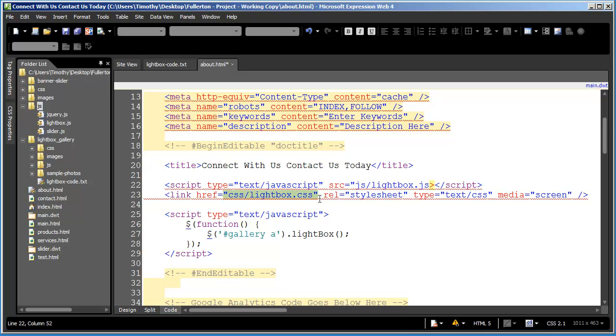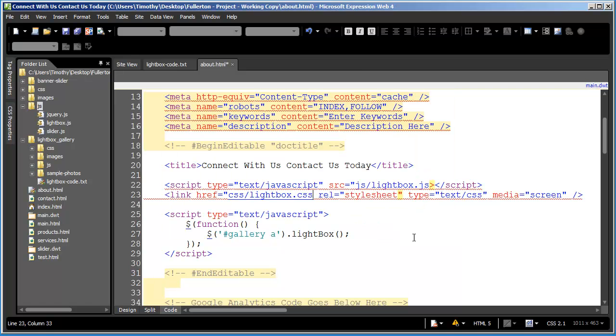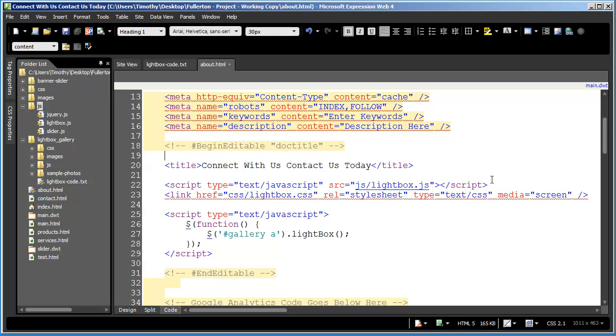And you could do that same thing for this as well. So you need to make sure that you're always pointing to the correct folder and the correct file. And again, you're going to notice I made the mistake I make just a whole lot. I forgot to put my closing quotation mark in there. Need to make sure I get those closing quotes. We'll go ahead and save that.